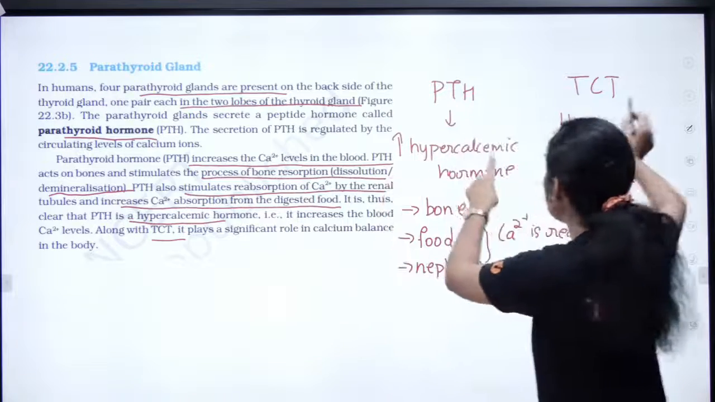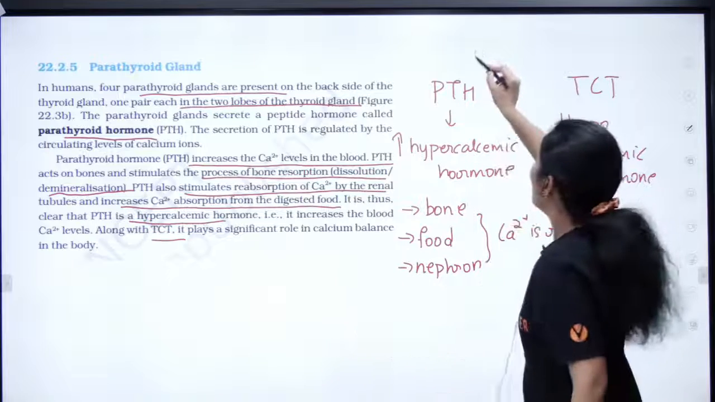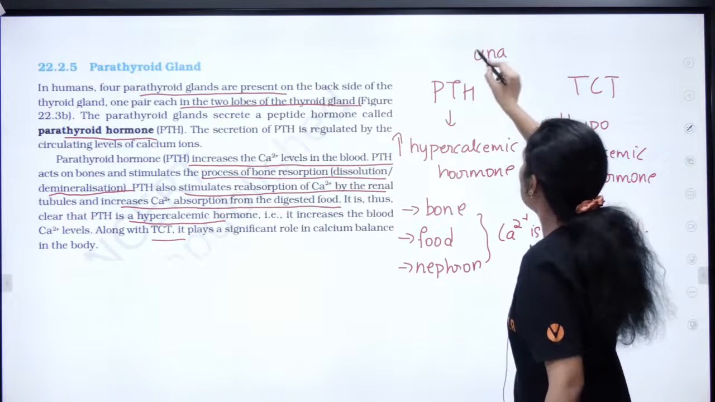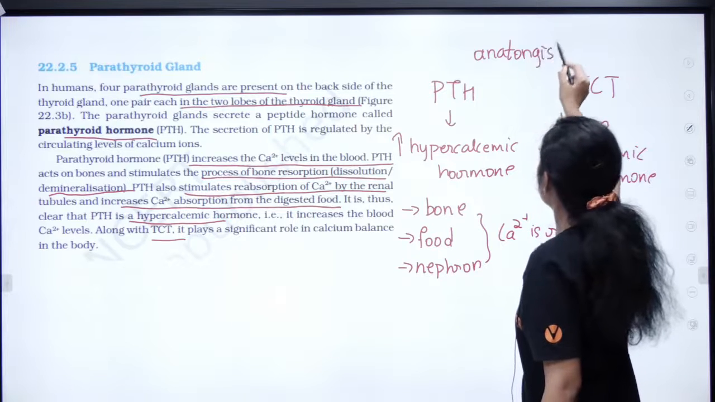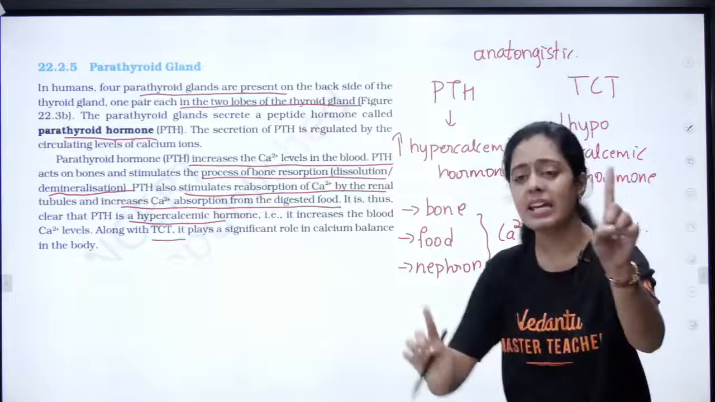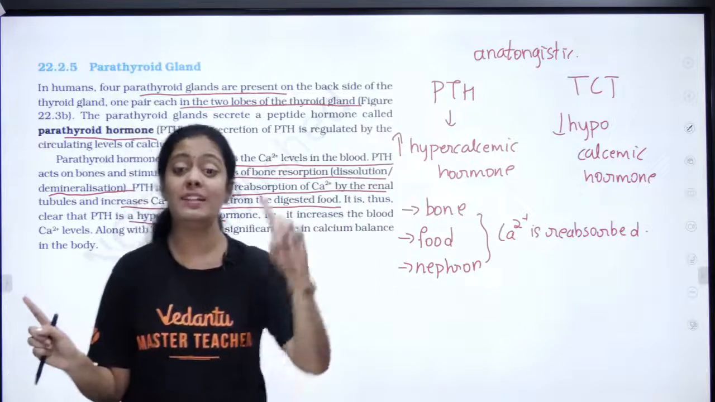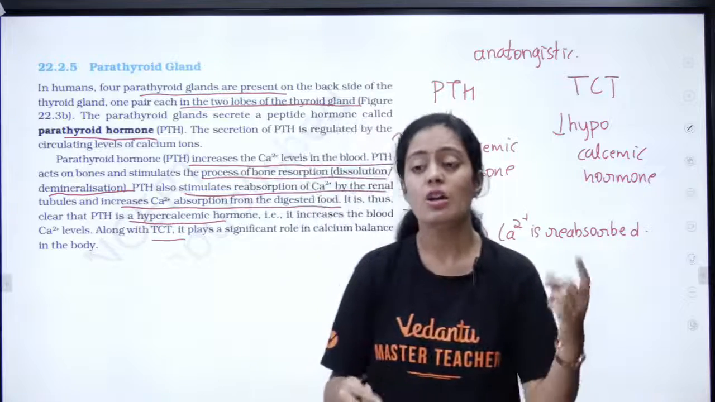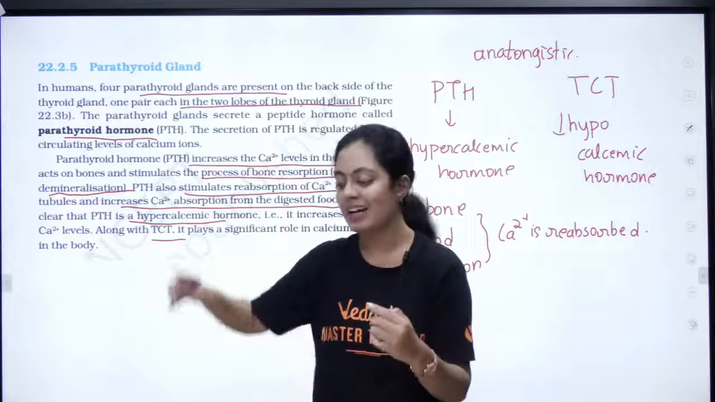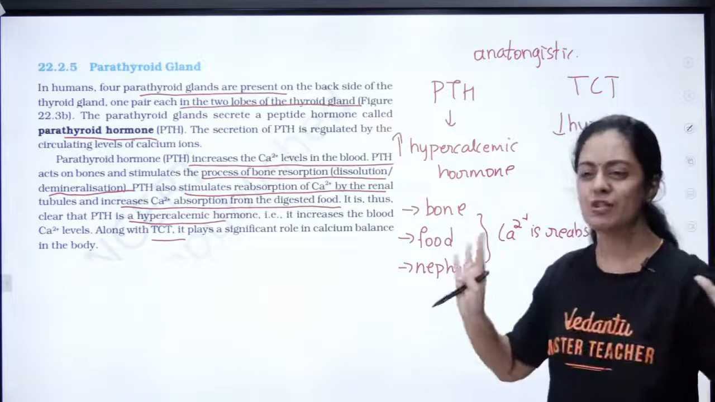So this TCT and PTH act in an antagonistic way. Can anyone tell me what is antagonistic? Anyone watching the live? What is antagonistic? One hero, one villain. Now PTH increases my calcium level, but my calcium level cannot stay high in the blood. So who is bringing it back to normal? It is your TCT. Yes, contrasting, hero and villain, you can remember it like that.